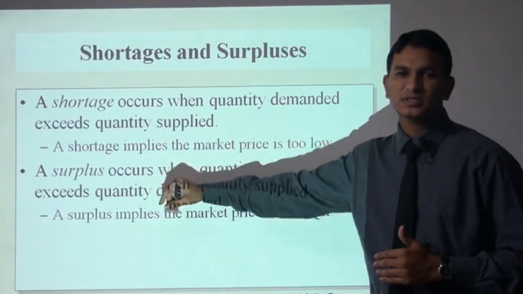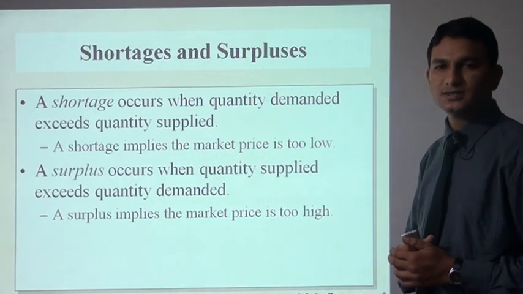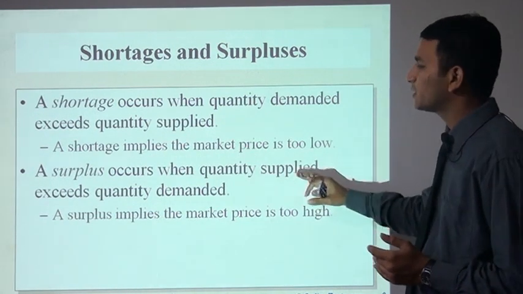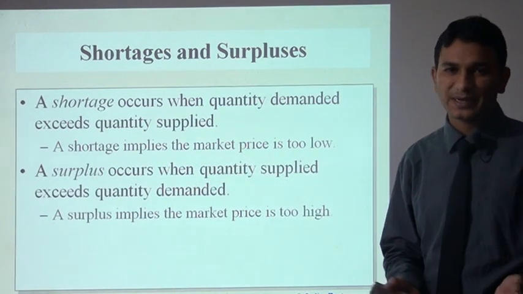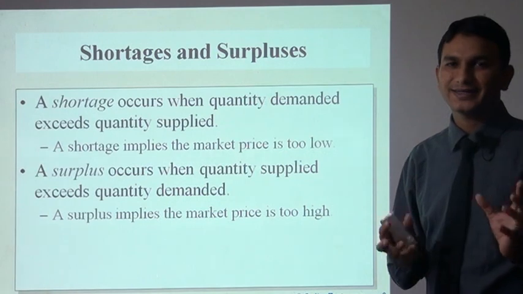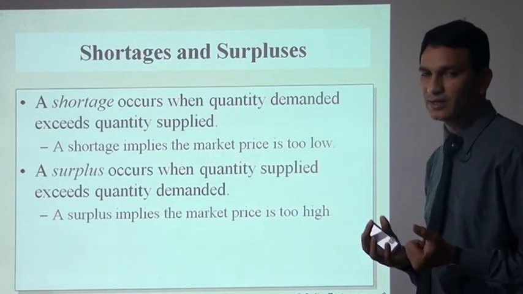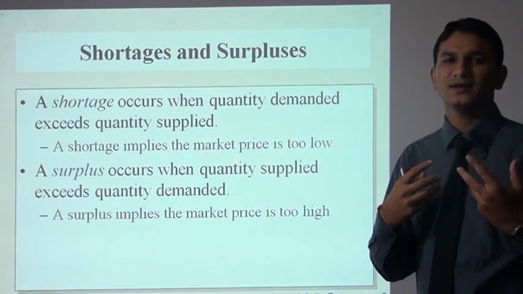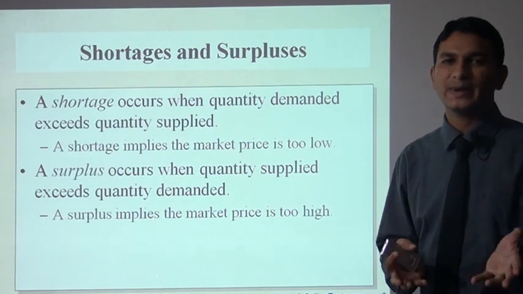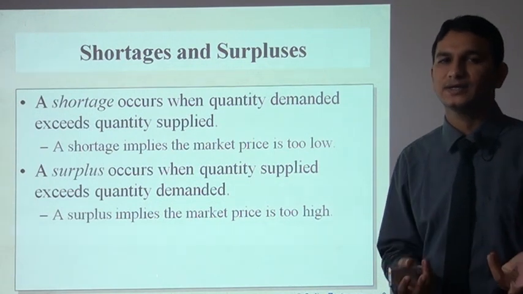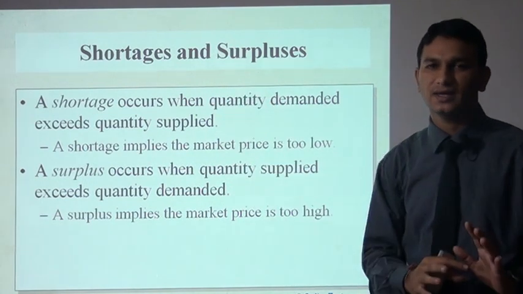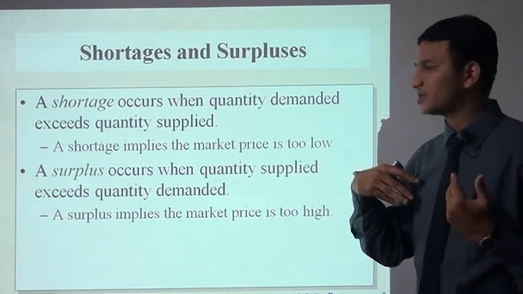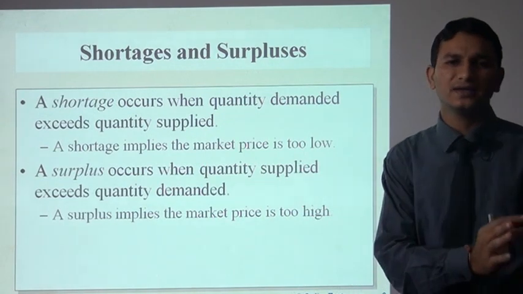Now comes the surplus point. Surplus occurs when the quantity supplied exceeds quantity demanded. Means supply is more in the market and the demand is less. For example, if I need 10 ice creams and the supply of ice cream in the market is 50 units, we can say that there is a surplus of ice cream in the market, because supply exceeds demand.